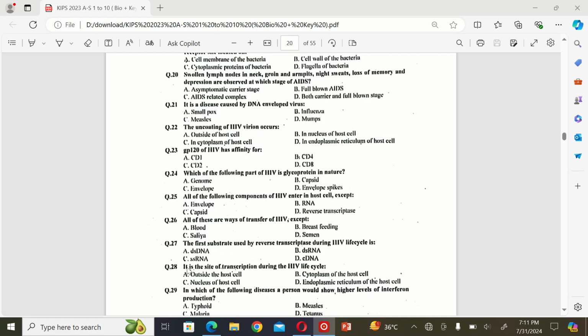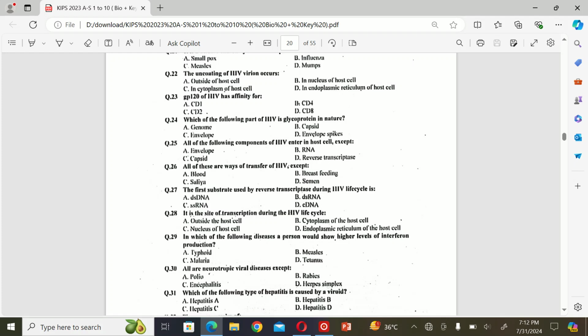ssRNA. The next MCQ: it is the site of transcription during the HIV life cycle. A. outside the host, B. cytoplasm of the host cell, C. nucleus of host cell, and D. endoplasmic reticulum of host cell. So the correct option is nucleus of host cell. C is the correct option.